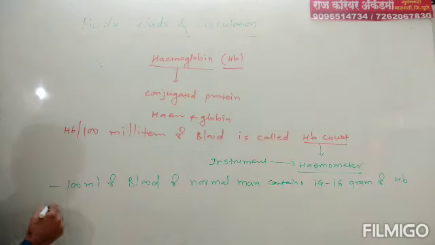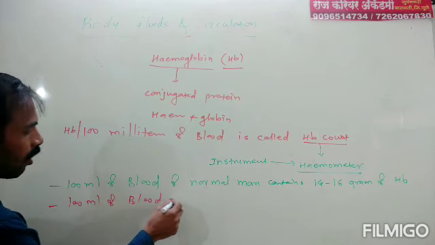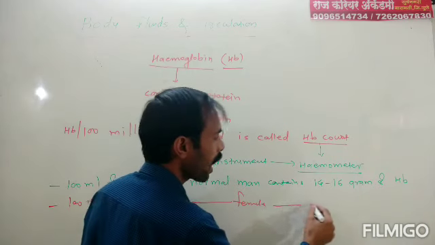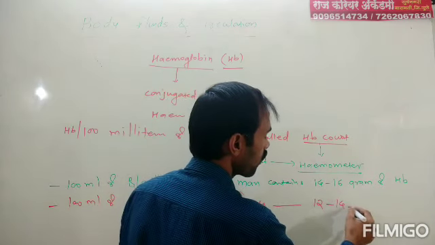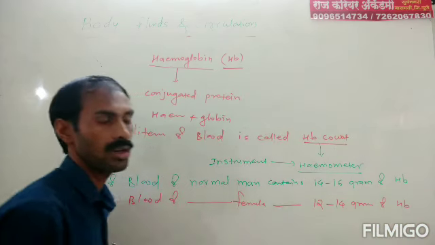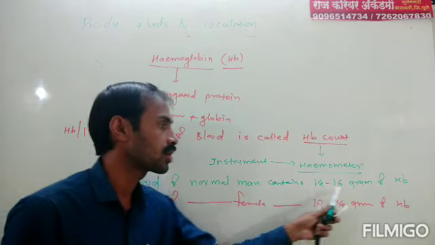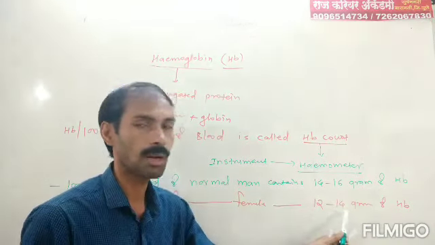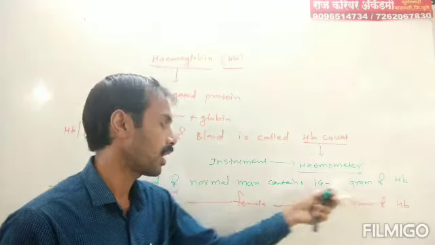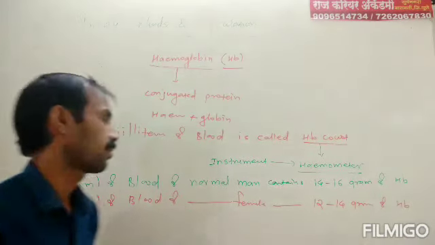And if we take 100 ml of blood from a normal female, then it contains approximately 12 to 14 gram of HB. This is the main count. In man, its count is 14 to 16 gram, and in female, its count is 12 to 14 gram.